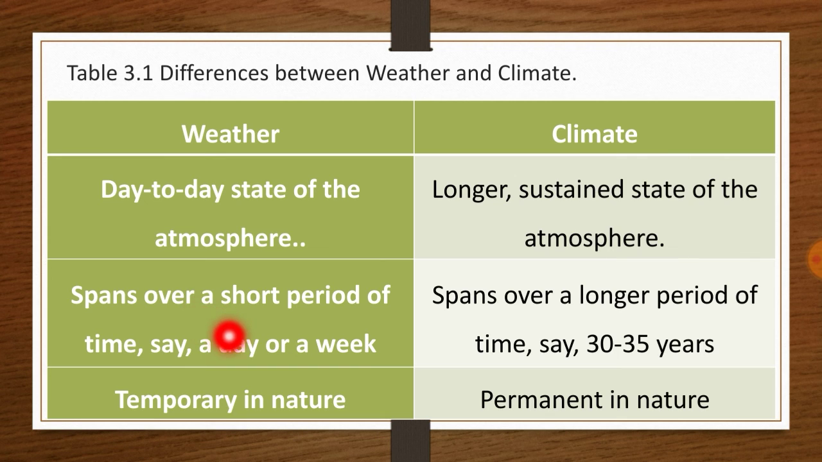Weather spans over a short period of time, maybe for hours, maybe for days, or for a week. But climate spans over a longer period of time, maybe for years or decades, like 30-35 years. Weather is temporary in nature and climate is permanent in nature. I hope these differences are clear to you.